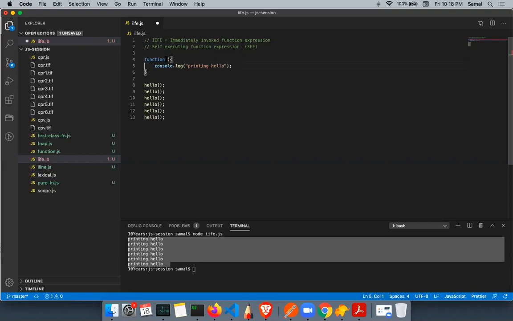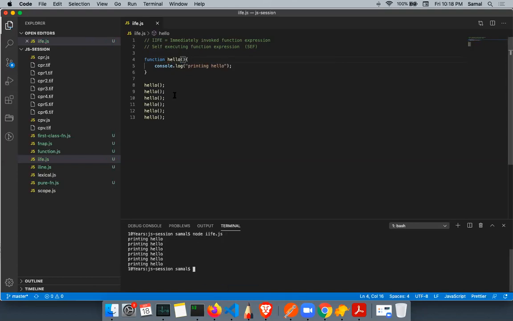Either I have to create a named function here, something like this, or I have to create an anonymous function. Another term for anonymous function is an unnamed function. This function does not have a name. If I write it like this, it will always give you an error because it is not complete. When you define an anonymous function, it has to be assigned to a variable, otherwise you cannot call it. So you have to assign it something like this. But if I declare a function like this, I can call it multiple times.